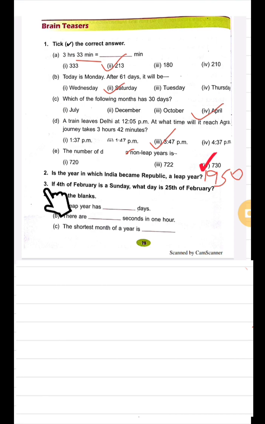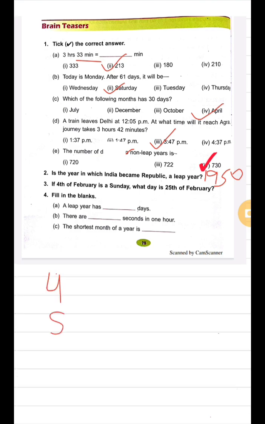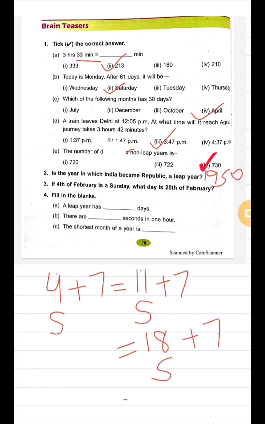Then come to question number 3. If 4th of February is Sunday, what day is 25th of February? So what we will do, very simple, listen carefully. 4th of February is Sunday. Now we will add 7. It will become 11. 11 will also be Sunday. Now we will again add 7. It will become 18. 18 will also be Sunday. Now we'll again add 7. We will get 25. So 25 is also Sunday. So here the right answer is Sunday.